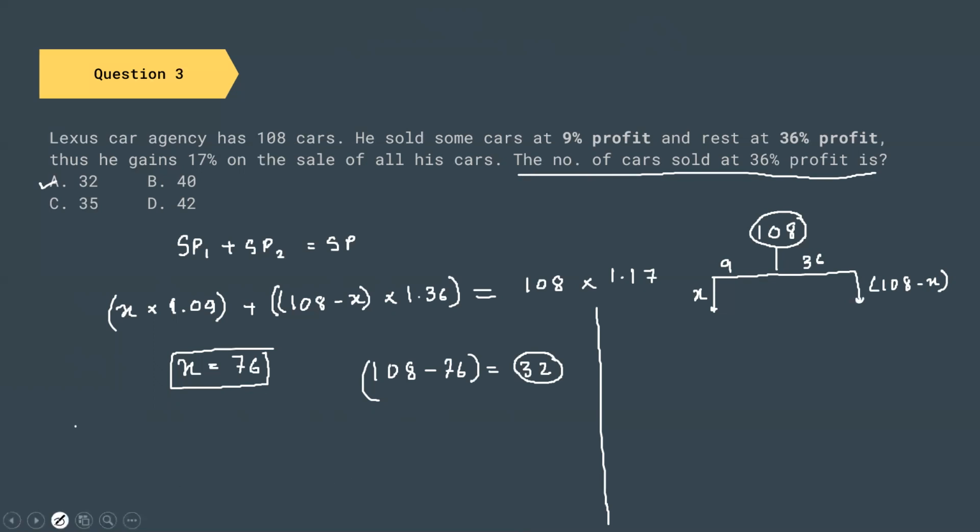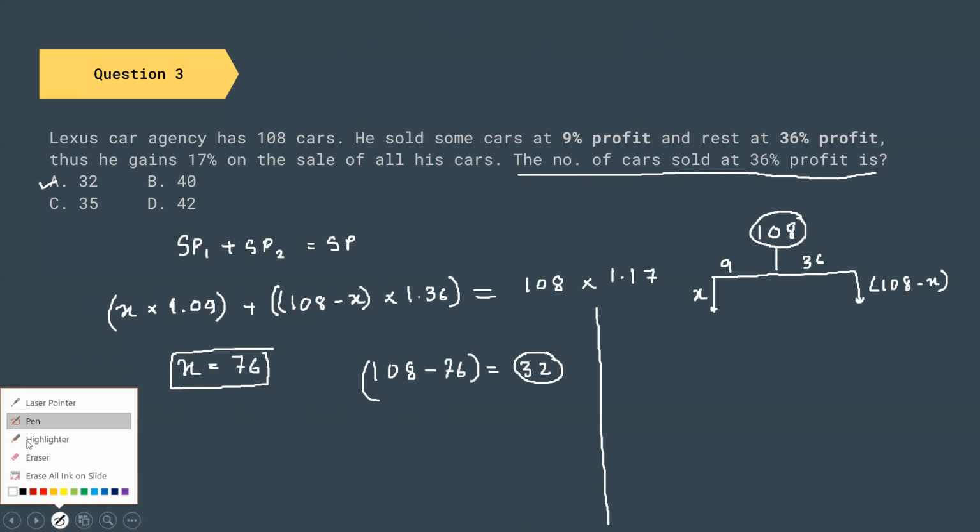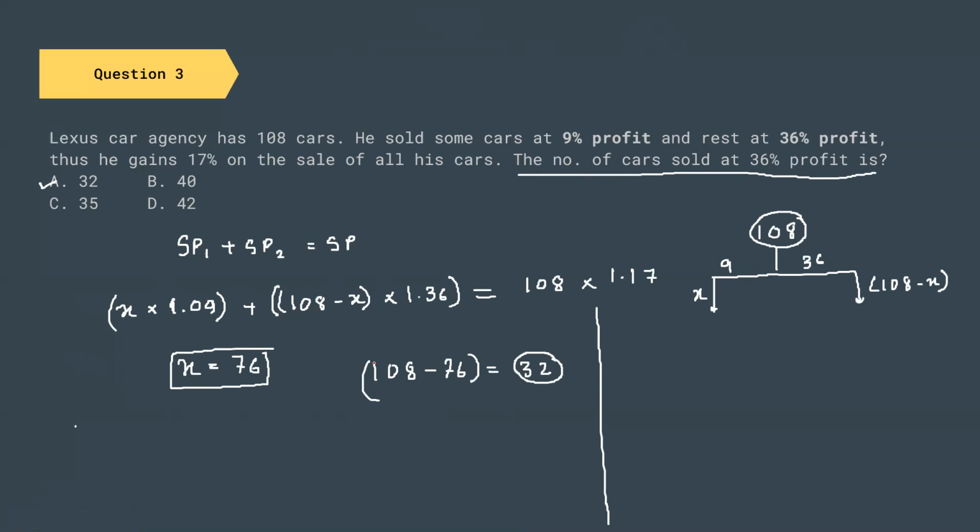So I should not do this. If we do this, we have to again find out this 108 minus x. So this is going to make our calculation lengthier.